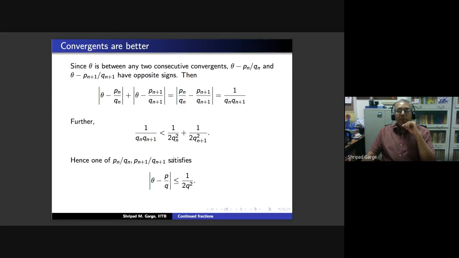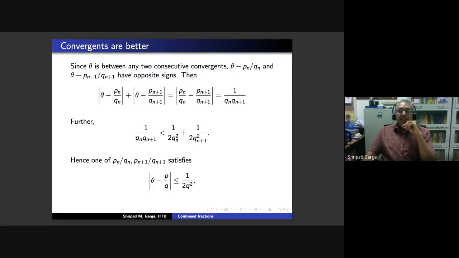Perhaps I should not spend time in proving this. These statements are going to give you the proof. Okay, let me just read it quickly. Theta is between these consecutive convergents, so theta minus Pn by Qn and theta minus the next convergent will have opposite signs, because one of them is before theta and another is after theta. Therefore, if you take the modulus of those numbers, you are simply going to get the difference between those two numbers, which is 1 upon Qn Qn plus 1.